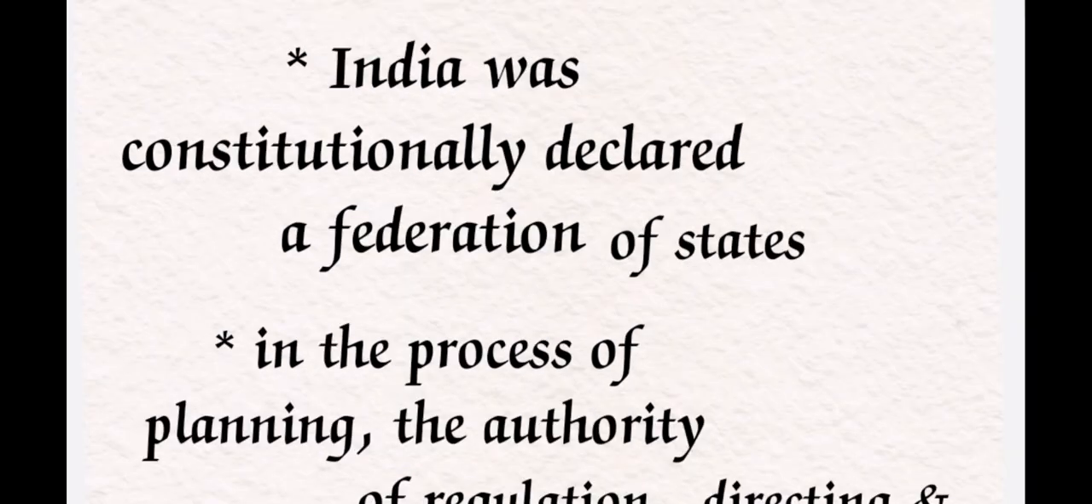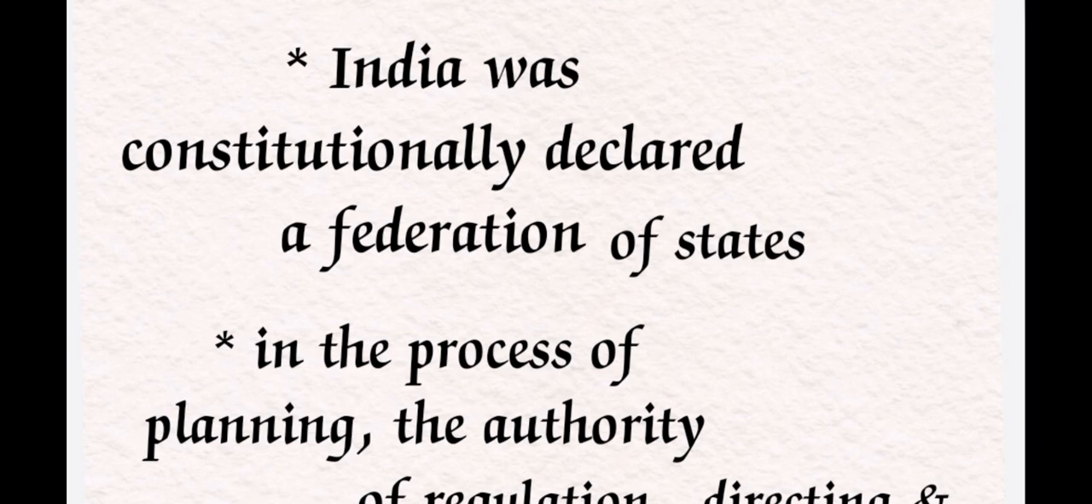Here, India was constitutionally declared a federation of states. So India is a federation of states, with a total of 28 states. The states are under the control of the central government, even though the states have their own powers, and those come under the power of the central government.